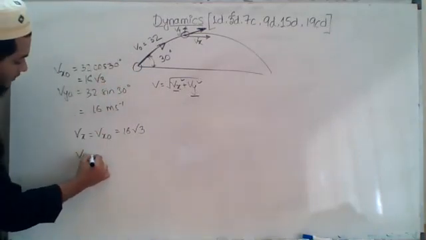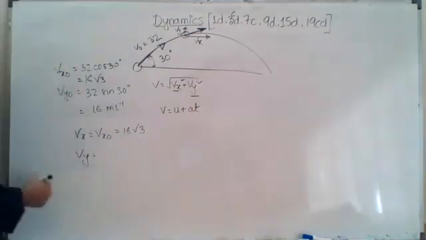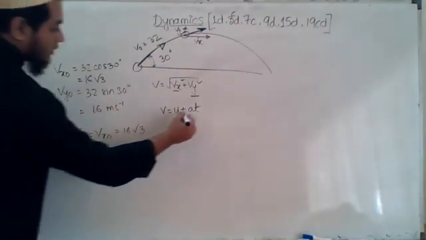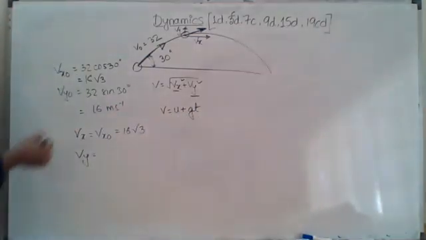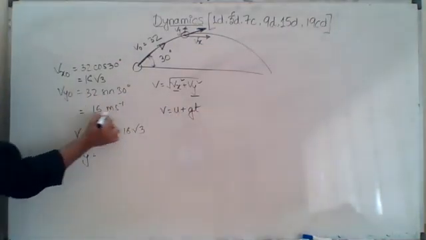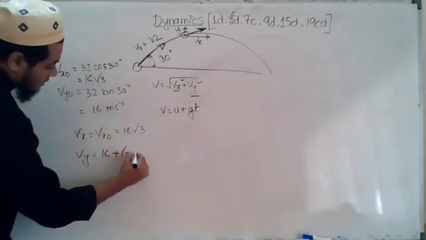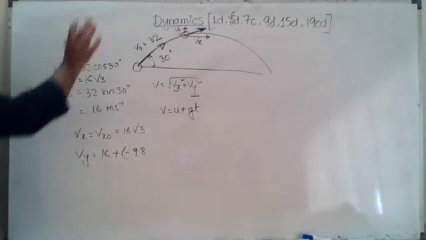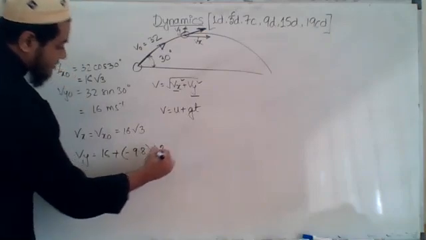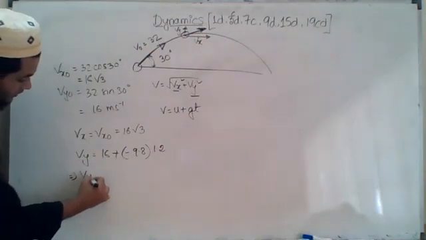If I want to calculate Vy, I need to apply this formula, V equal to U plus at, because along the y-axis acceleration due to gravity works. So acceleration will be g, right? Now Vy will be equal to the initial velocity along the y-axis, that is 16, plus g, minus 9.8, because the body is still going up, right? 9.8 into the time they have asked, after 1.2 seconds, so 1.2. From here, can you calculate the velocity?